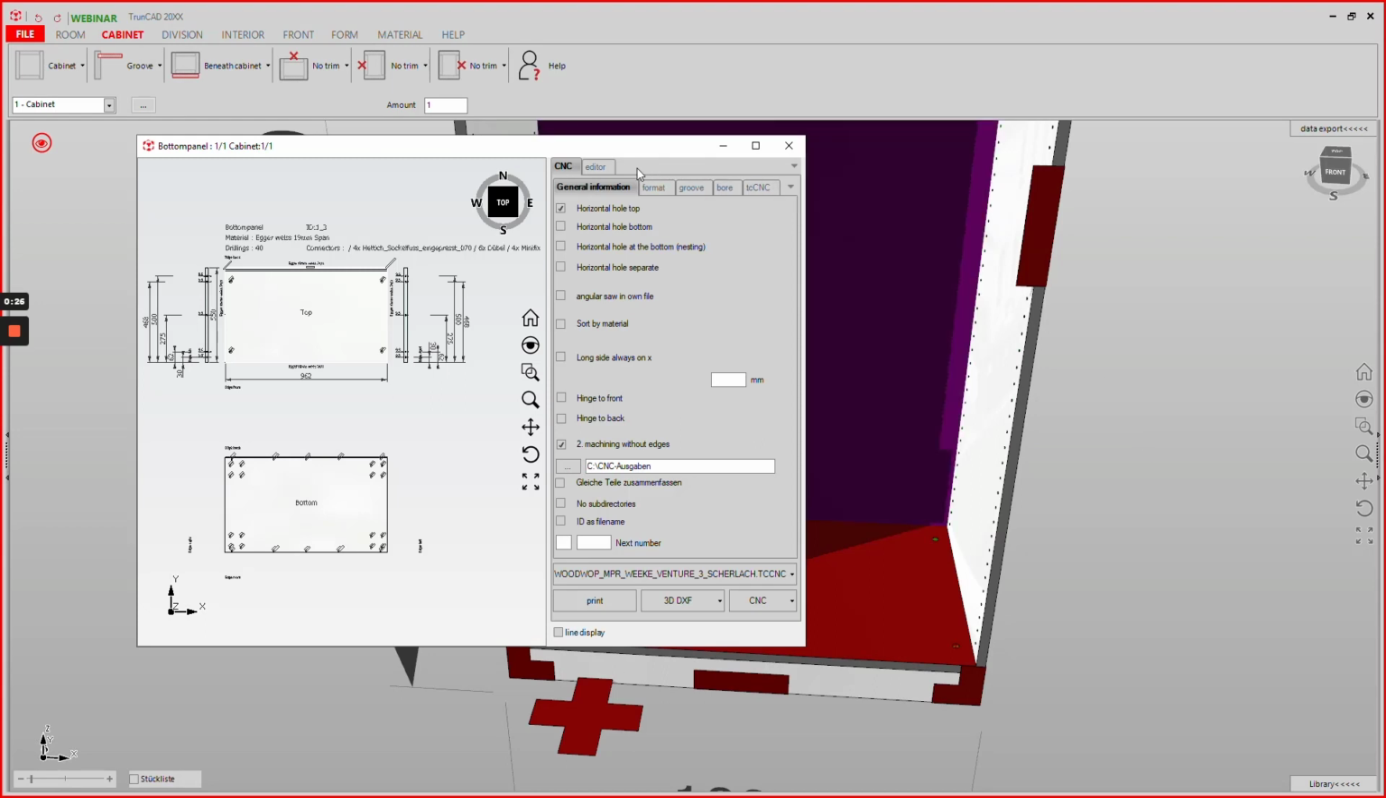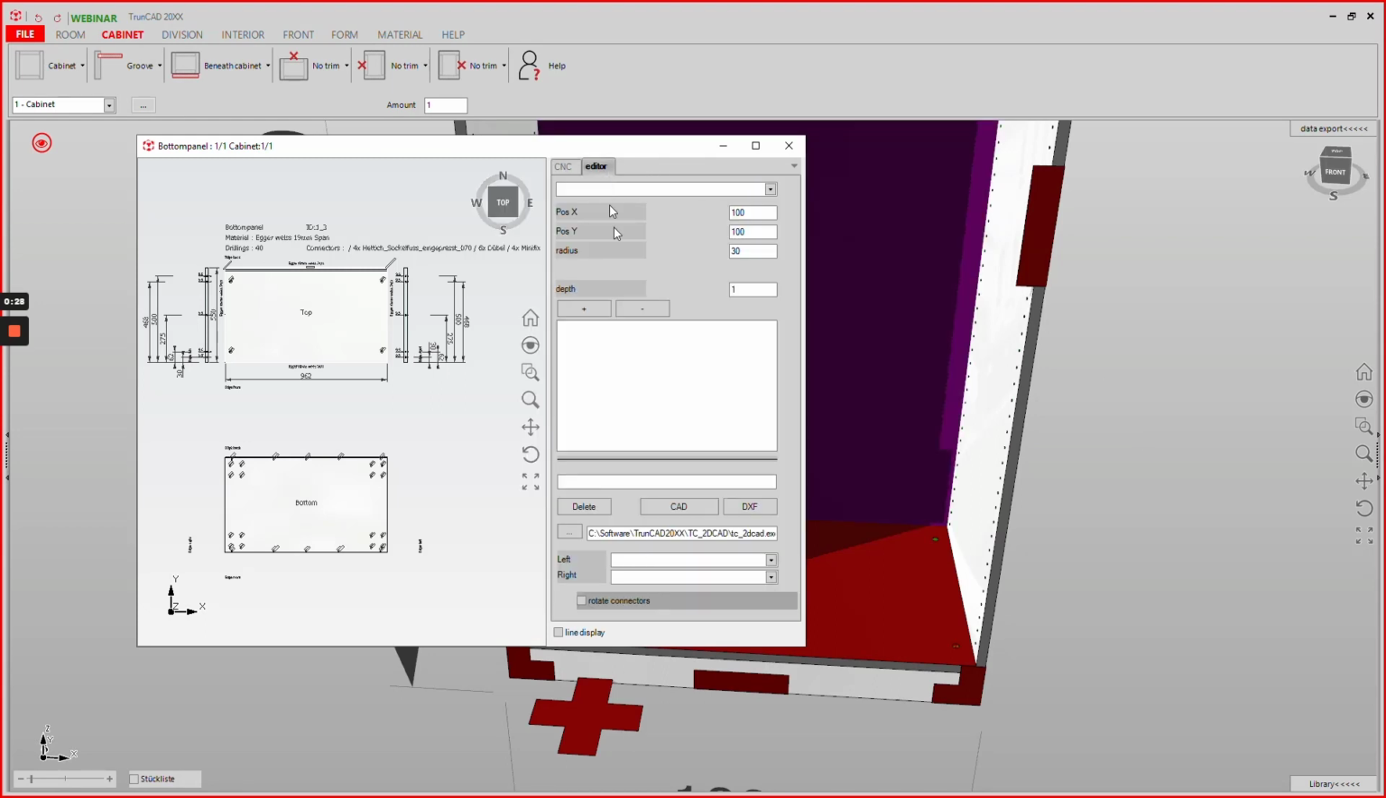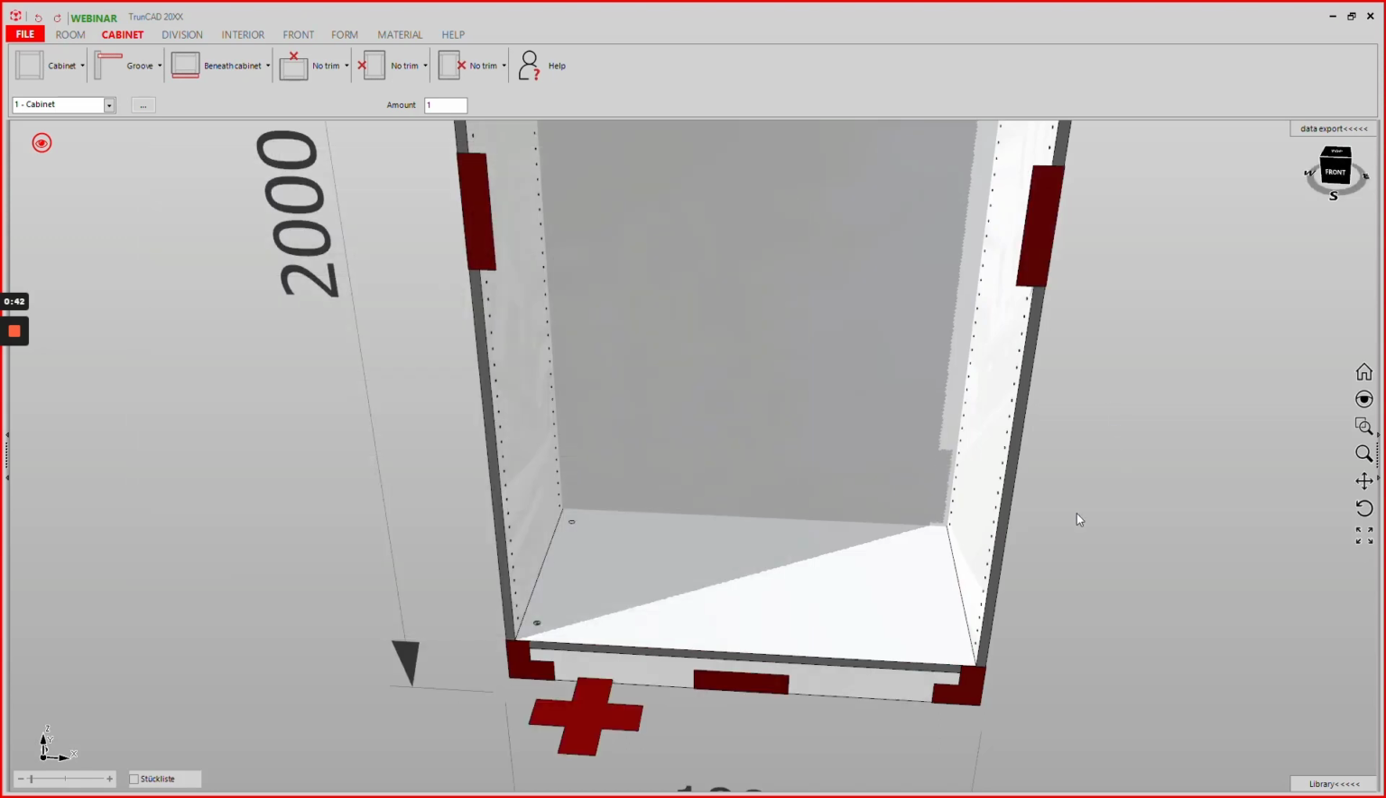In this window we can choose Editor, and we can choose a different connector either for the left side or for the right side of this part. I choose dowels now and close this dialog. As you can see, the connector on the right hand side has changed immediately.